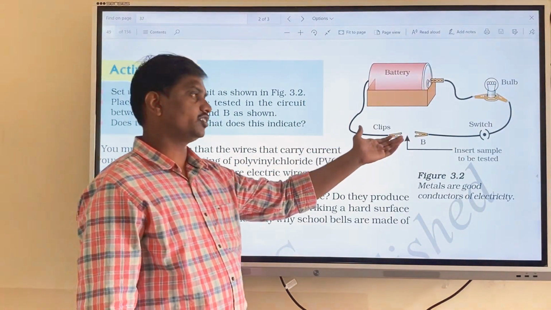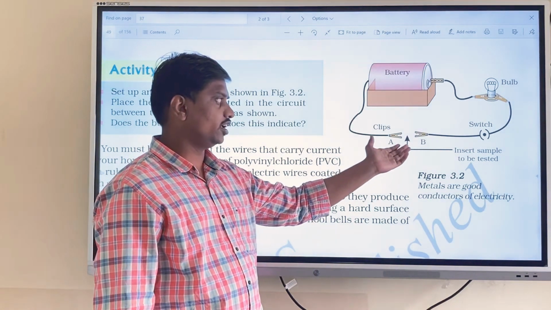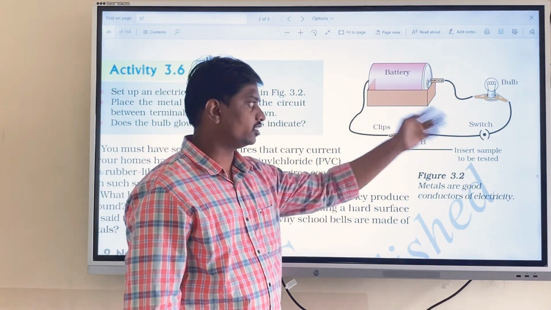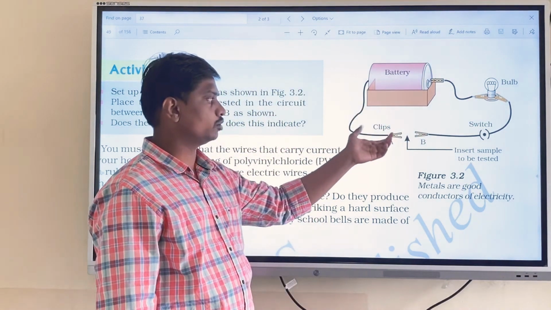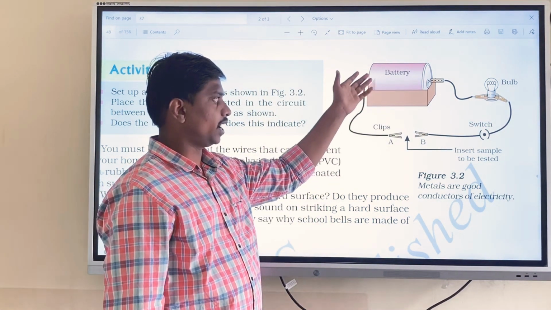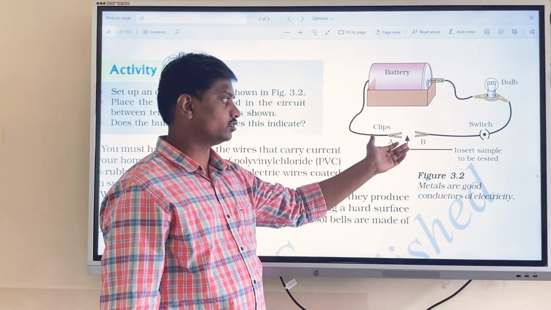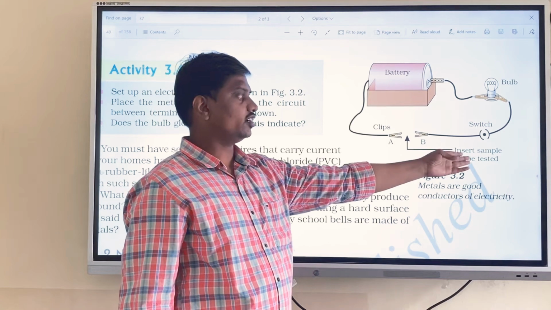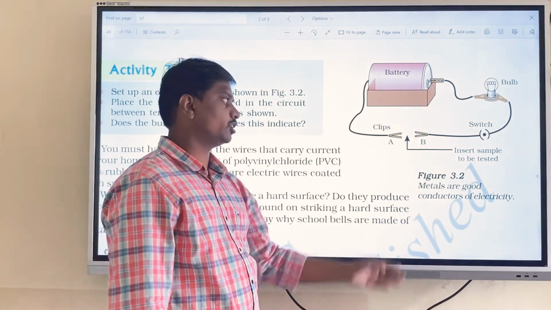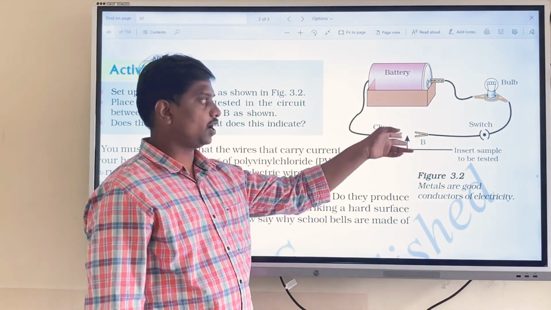In this simple circuit they have shown this is the A end and this is the B end. In this circuit they have used a switch, one bulb and a battery. The metallic wires are connected to the battery, the bulb and the switch, and this one is to insert the sample into the tester. For the testing portion they have connected some part of the metallic wires.